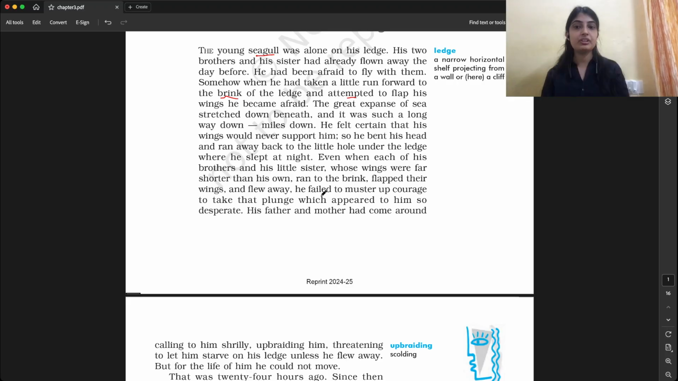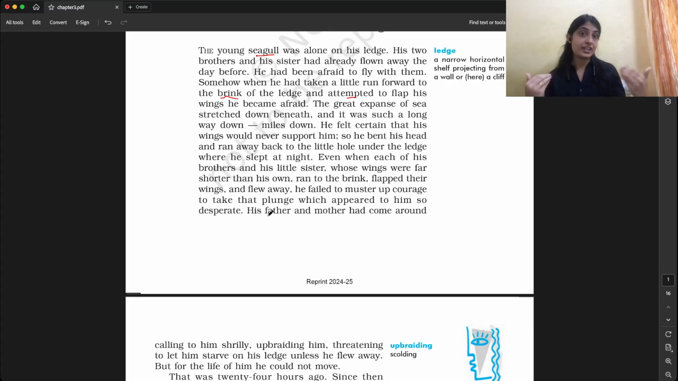So the young seagull was so afraid that he felt he would not be able to fly from that ledge and take that plunge. Plunge means jump, like this, plunge, which appeared to him so desperate. So the flying was appearing to him so desperate. It was so hard, so difficult. I will not be able to do it. So he's thinking like that.